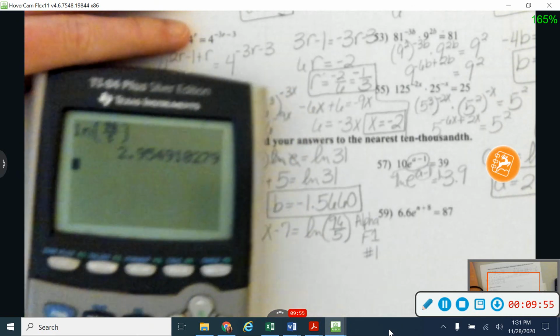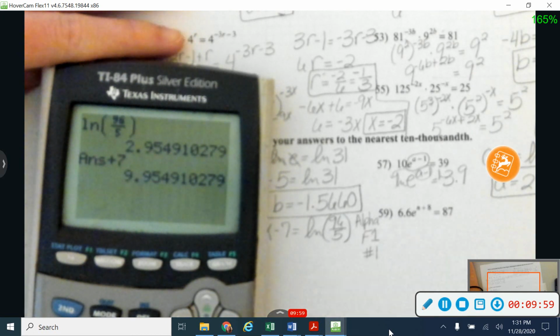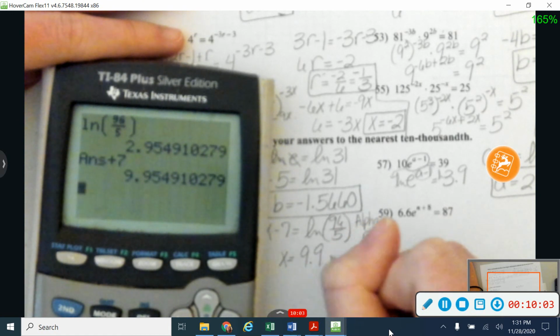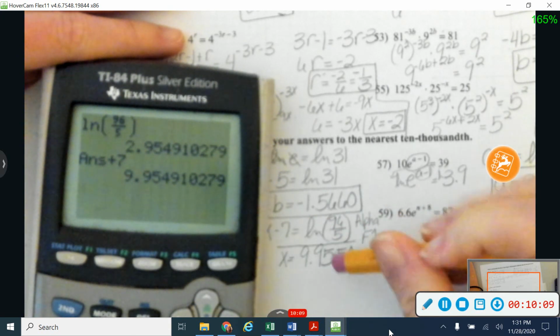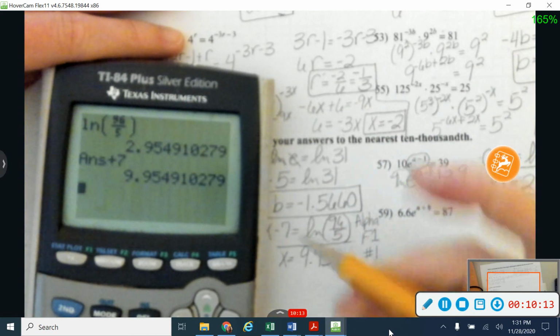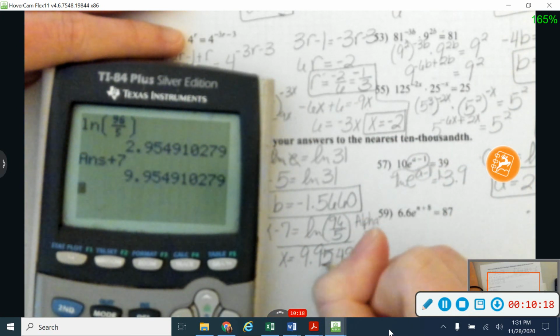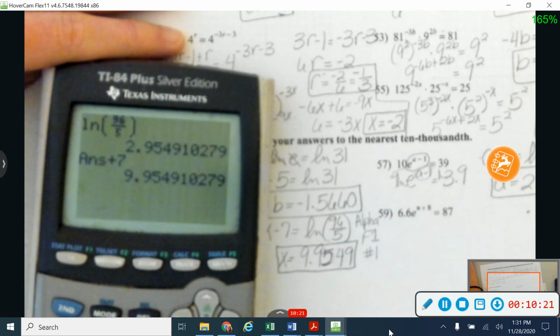And then to get x by itself, I'm going to add 7. So plus 7 gives me that x is equal to 9.95. Let's go ahead and make that 50. I guess we could make it 549 since it's just a 1 after that. There we go.